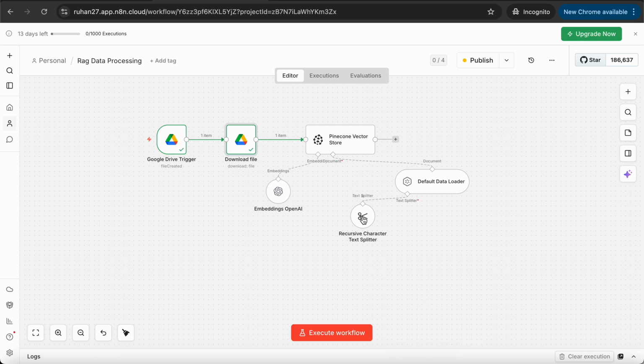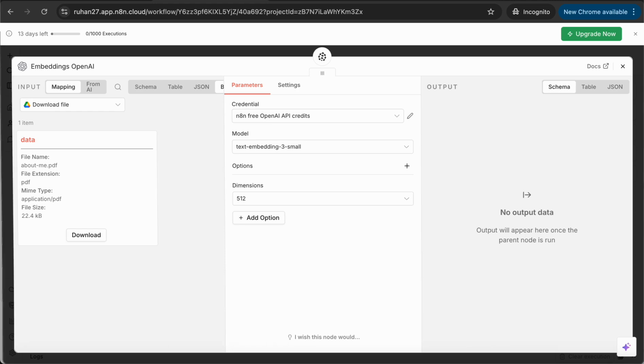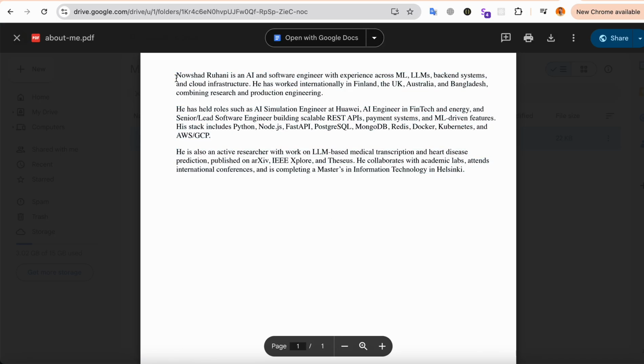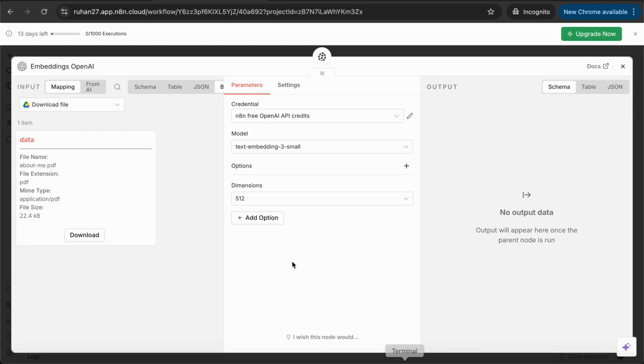Like, let's say for dimensions, 512 dimensions, it will take these 512 dimensions for us. So say if we go to the datasets and let's say we have over here 600 dimensions, it will take only 512 dimensions for us and save that in a vector store for us. So this is basically what it does.